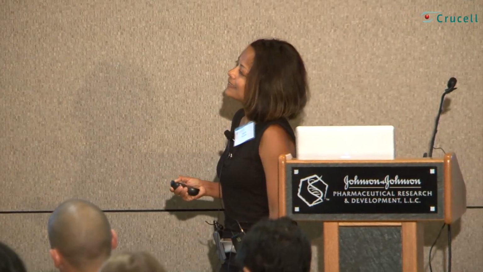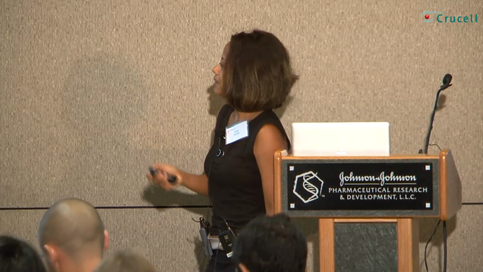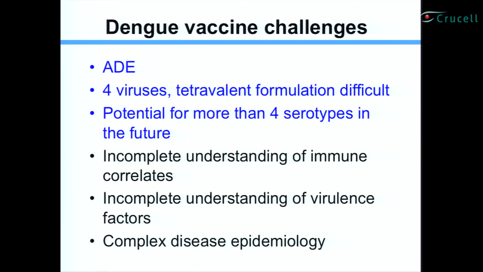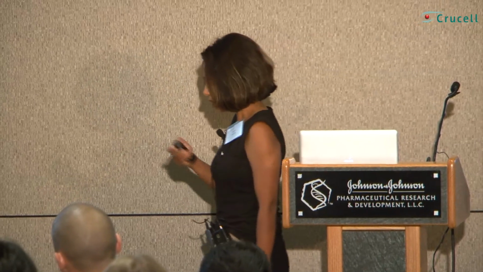Okay, and then from the academic perspective, it's really naive for us to think that in the future there will only be 4 serotypes. We know that dengue exists in the sylvatic cycle between non-human primates and the mosquitoes in the forest. And you can imagine with us humans encroaching on the habitat of these non-human primates, it's just a matter of time that we'll probably have another serotype. And who knows, in 5, 10, 20 years from now, we may have serotype 5, 6, and 7. So I think in terms of vaccine development, we need to think about that issue, not just the currently existing 4 serotypes.